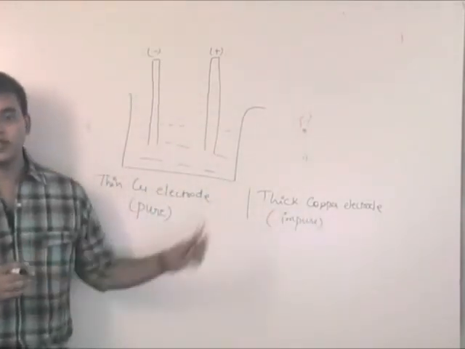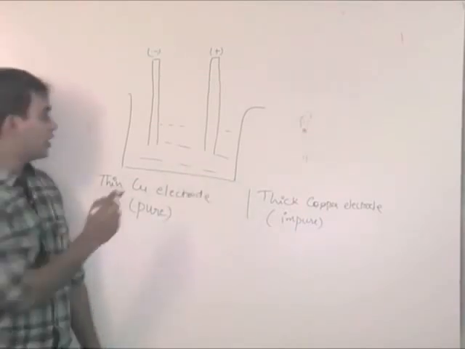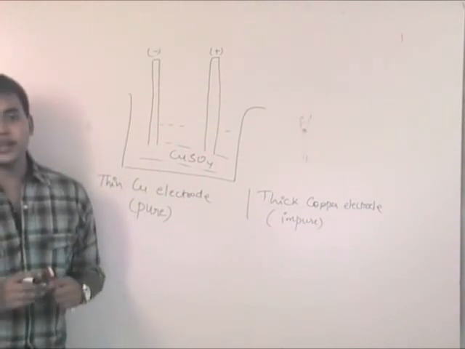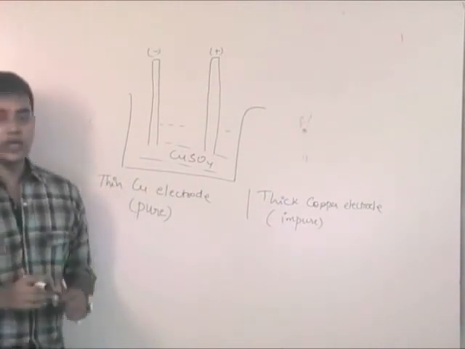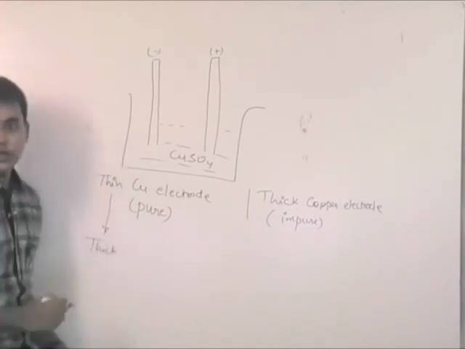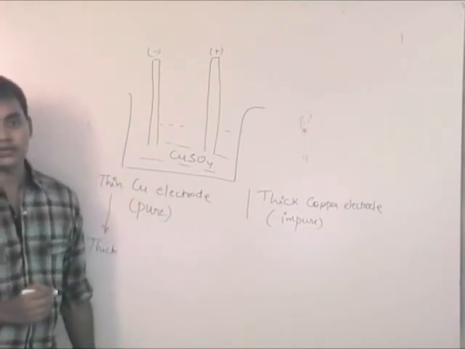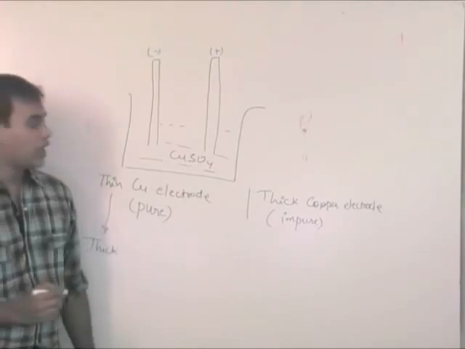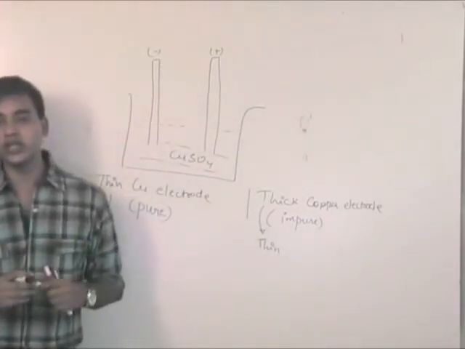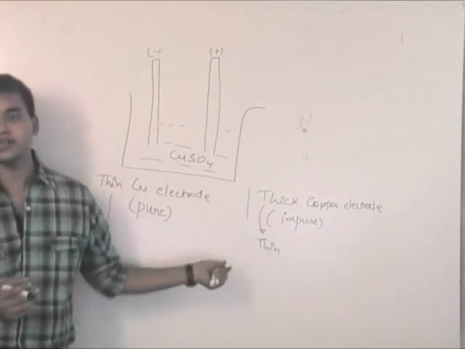Everyone has done this, right? Then you take a solution of CuSO4. As the current is passed through it, the thin electrode becomes thick in a period of time due to deposition of pure copper, and all the impure copper changes into thin. Everyone has done this?